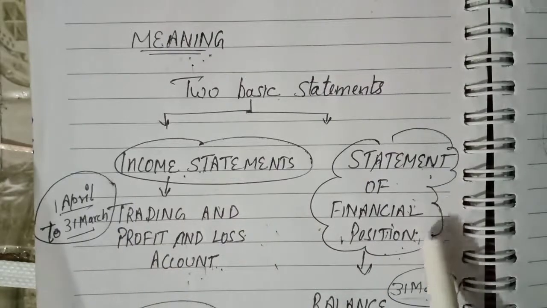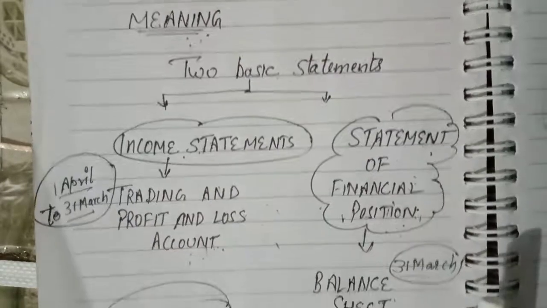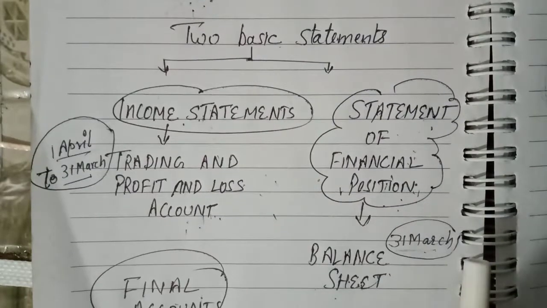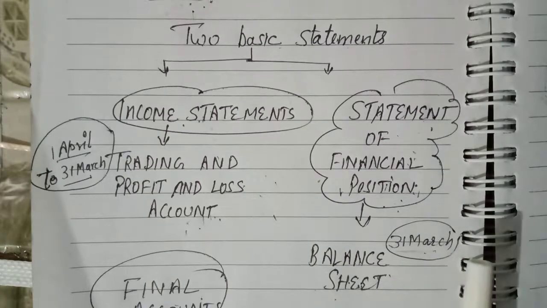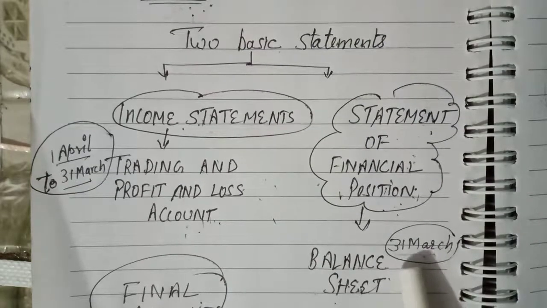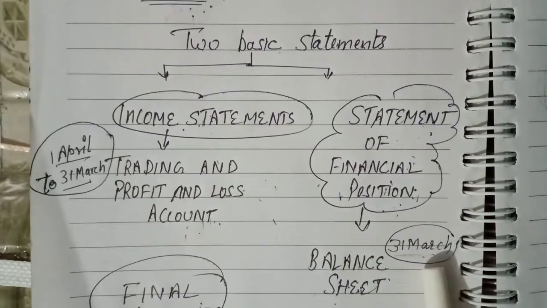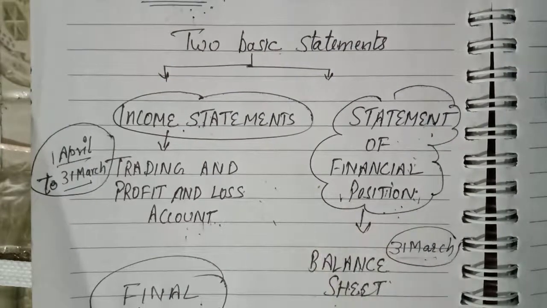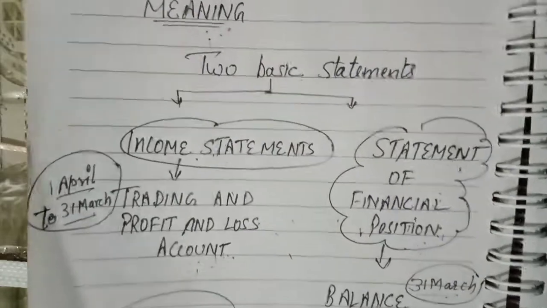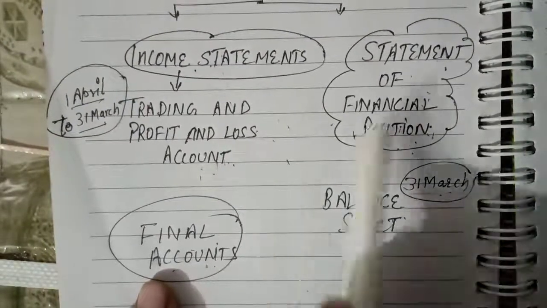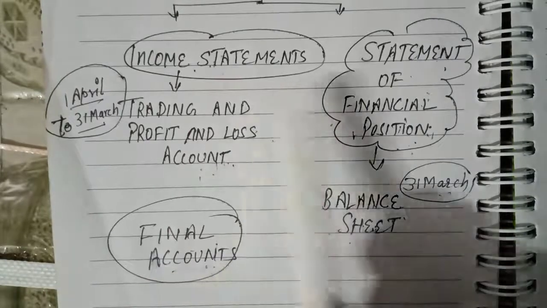Statement of financial position or balance sheet shows the financial position of an enterprise at a specific point of time. Point of time means 31st March, that is one day at a particular time. These two financial statements are termed as final accounts. You can call these two statements the final accounts of the business.